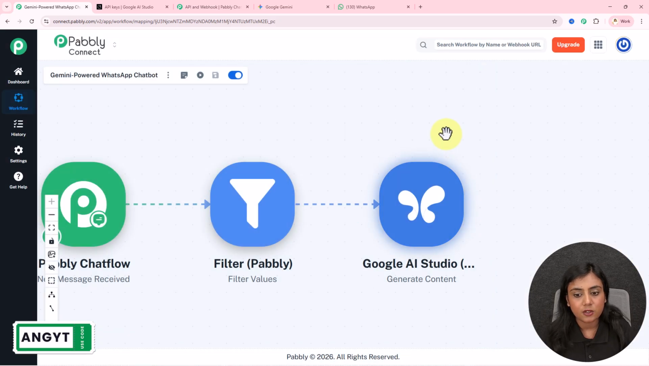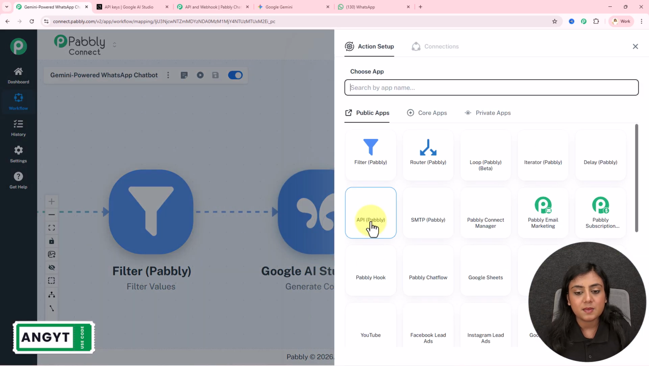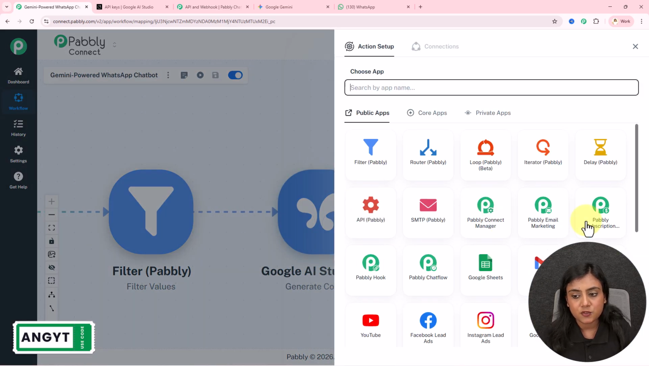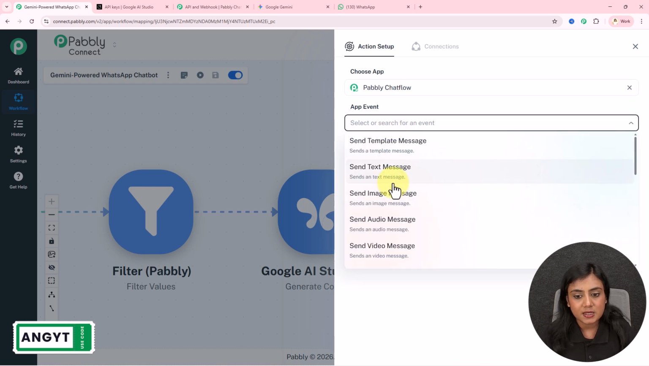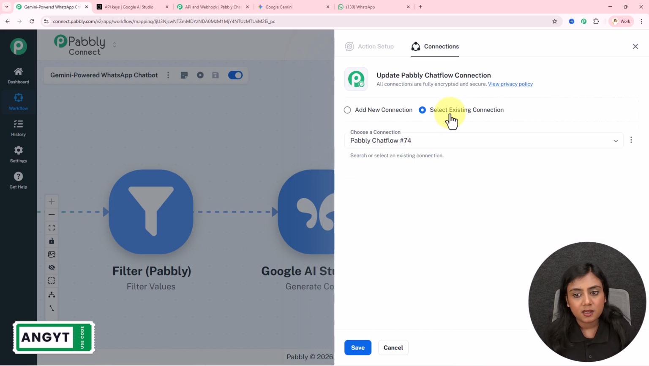Okay, so as now the reply has been received, let's send this message back. I will add an action step in which for the action application, I will select over here Pabbly Chat Flow, and the event is going to be send text message. And then click on this connect button. If you want, you can add a new connection over here, but I will select the existing connection from before and click on the save button.